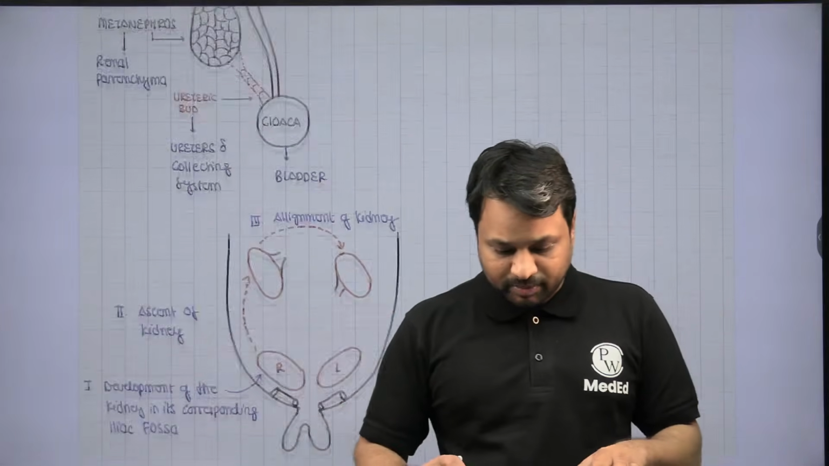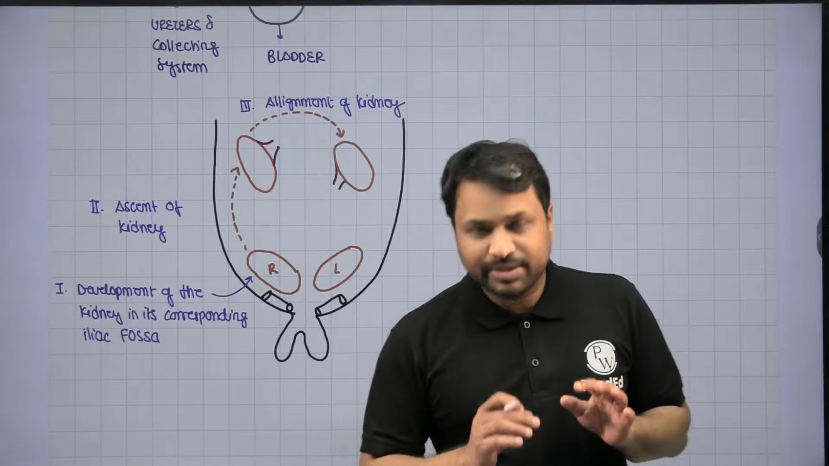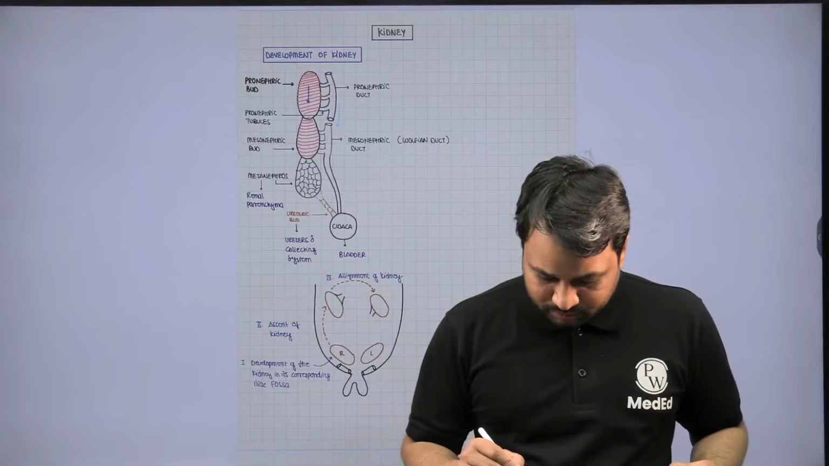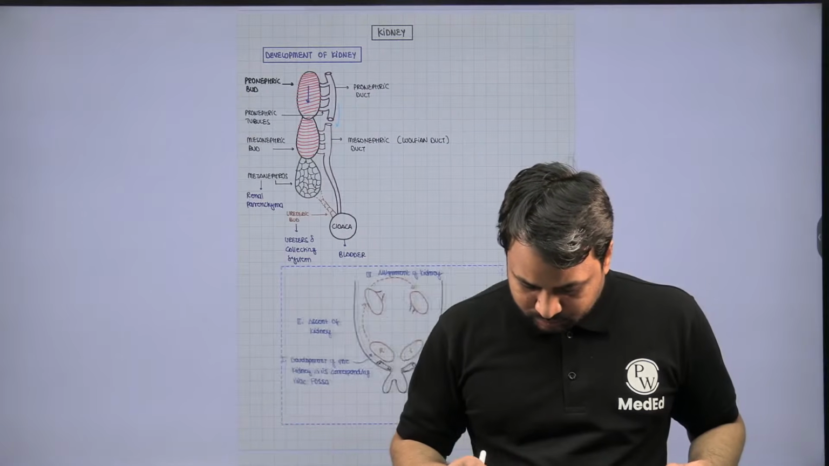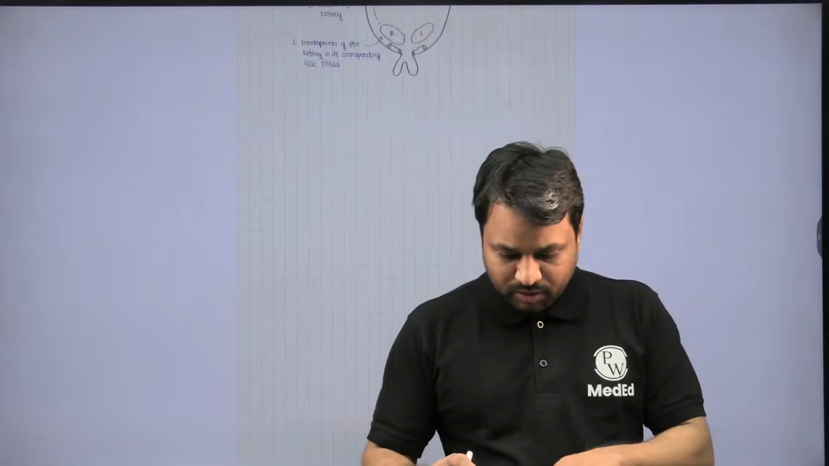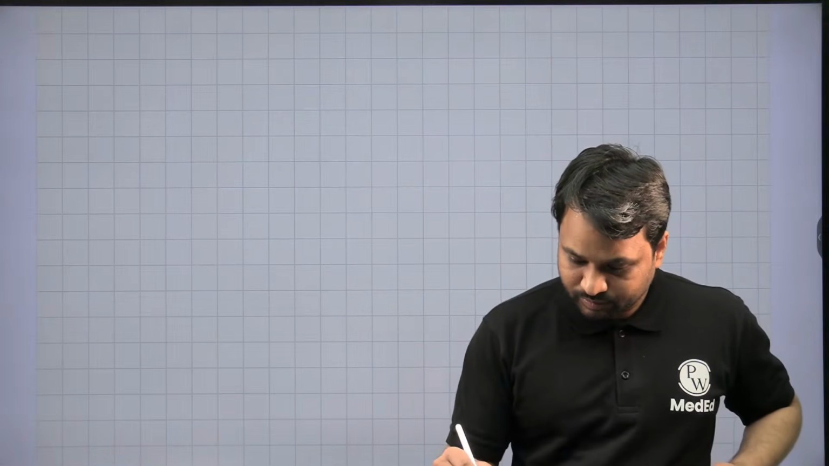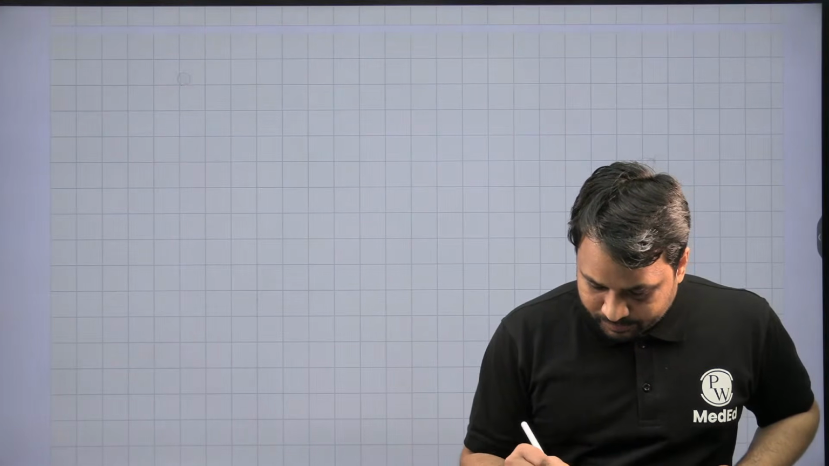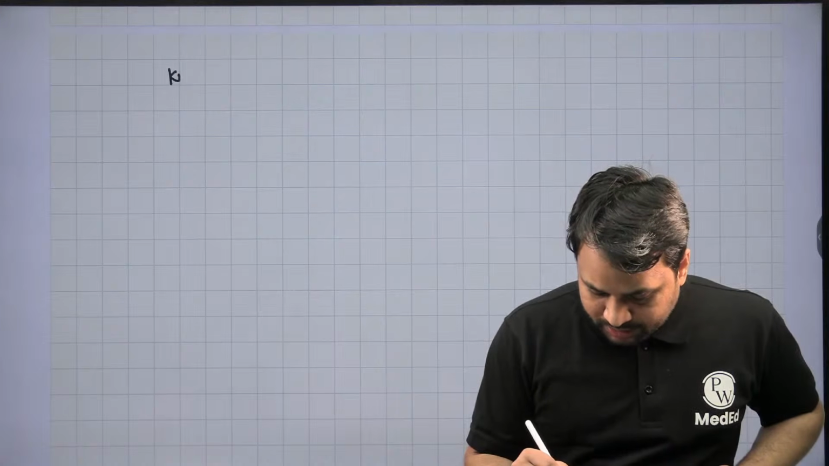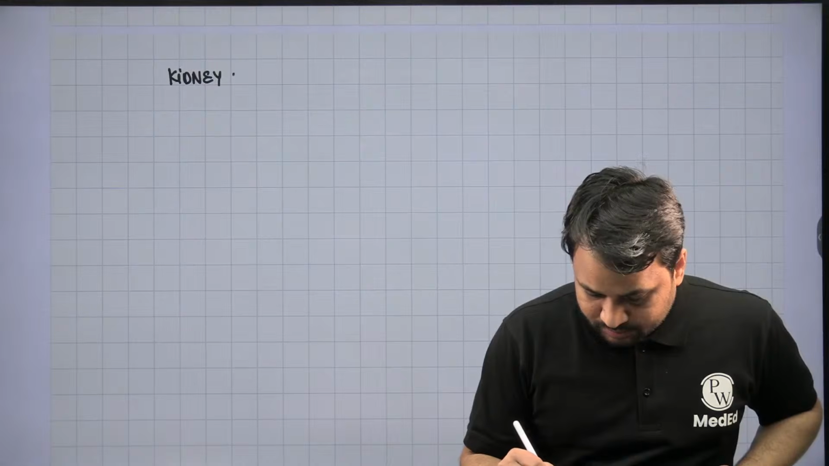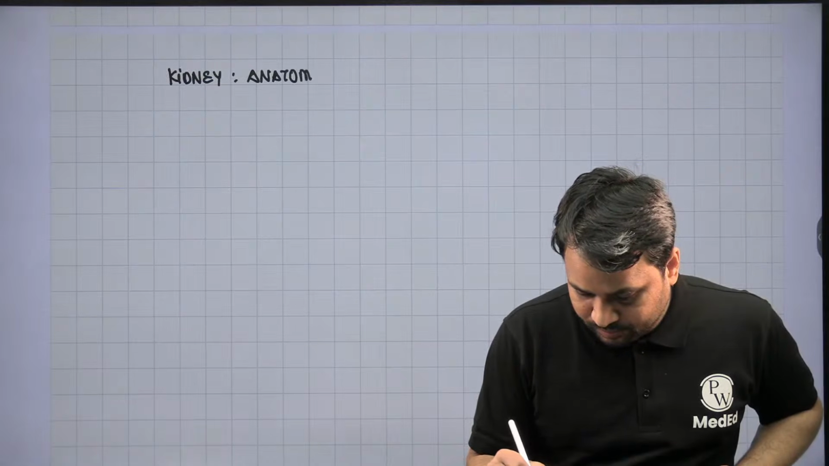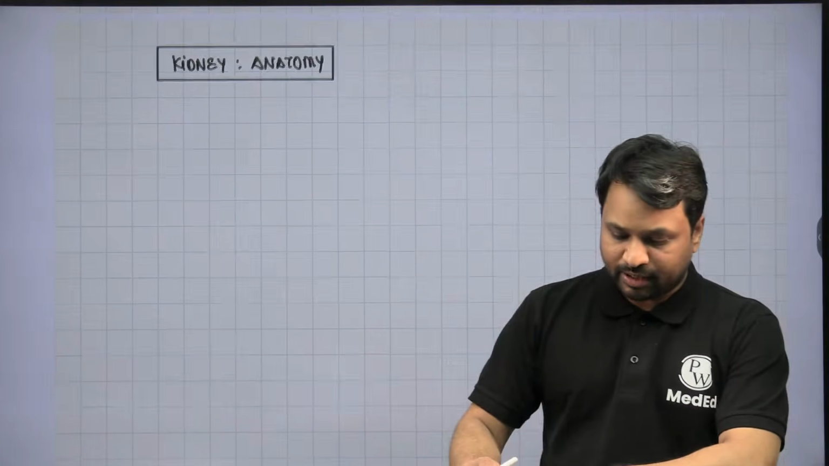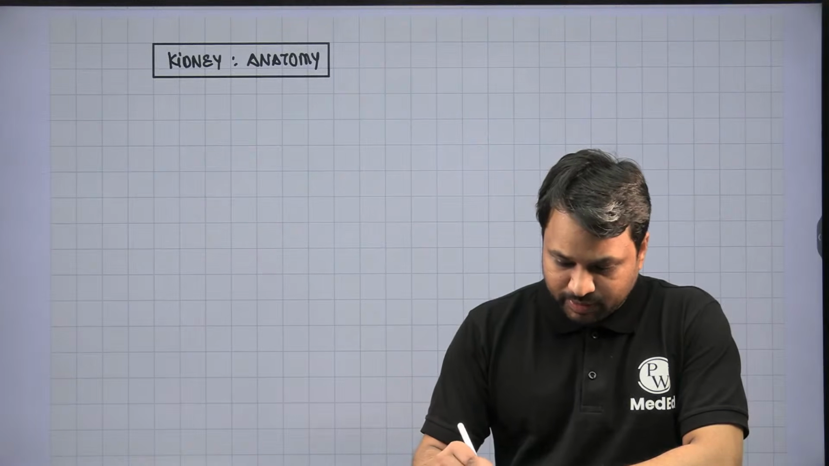Now, once the kidneys are developed in their corresponding iliac fossas, you will see the renal anatomy, right? So we'll place it here only. So let's talk about the kidney's anatomy. Now, when you look at the renal anatomy, just for the sake of understanding, let's quickly look across here.